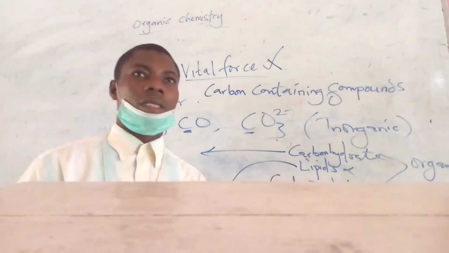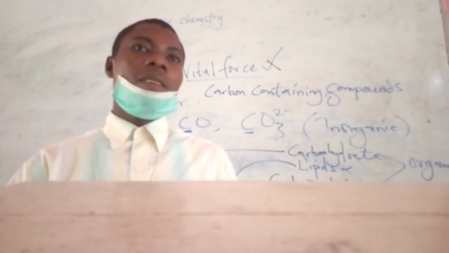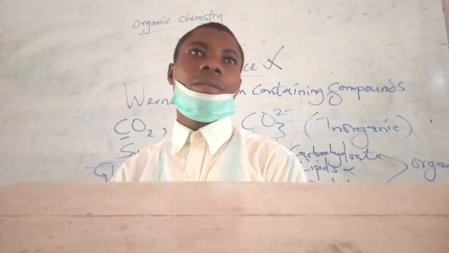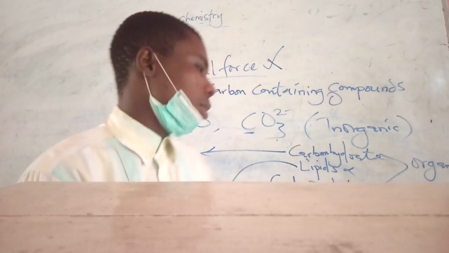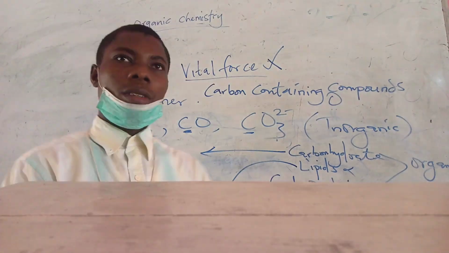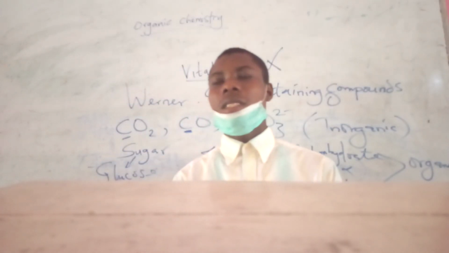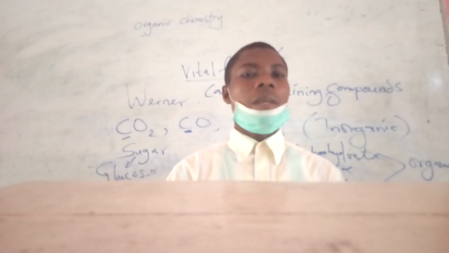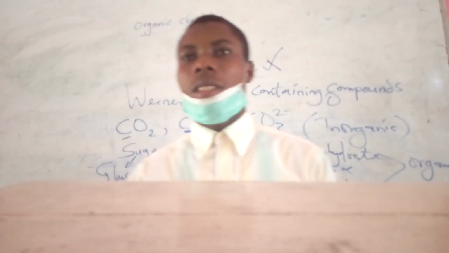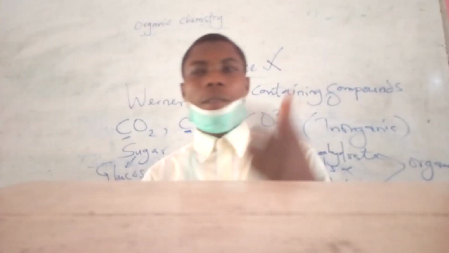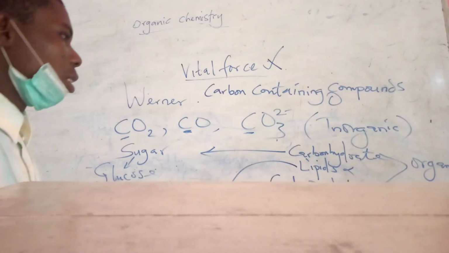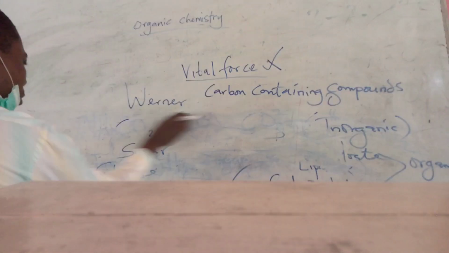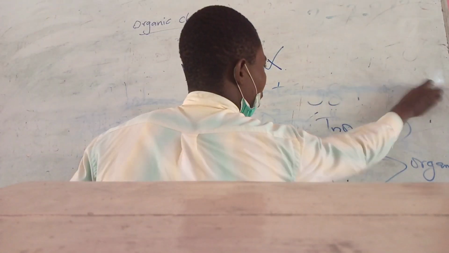So, when amino acids form bonds together with the nitrogen side and the other side, then we have proteins. Now we have seen the importance of organic chemistry because the food we eat, all of them are organic. The clothes we wear are organic. The house we live in is made up of organic compounds. Organic chemistry is very, very important.